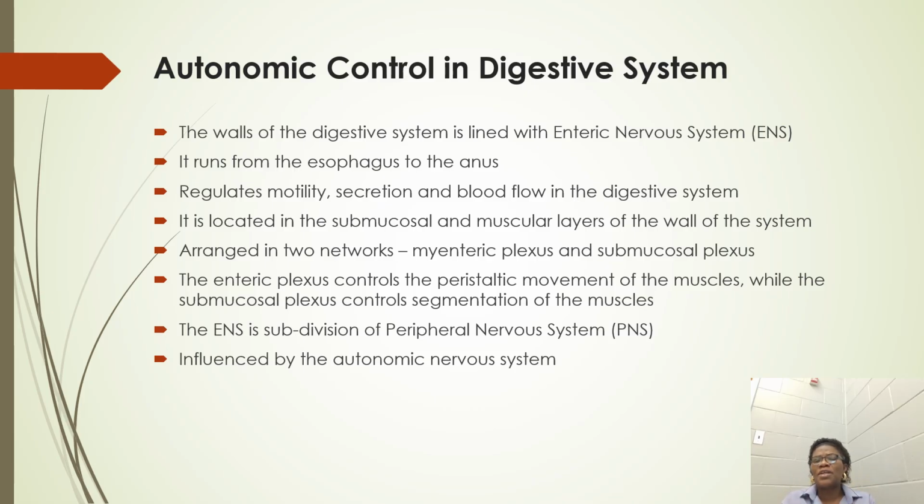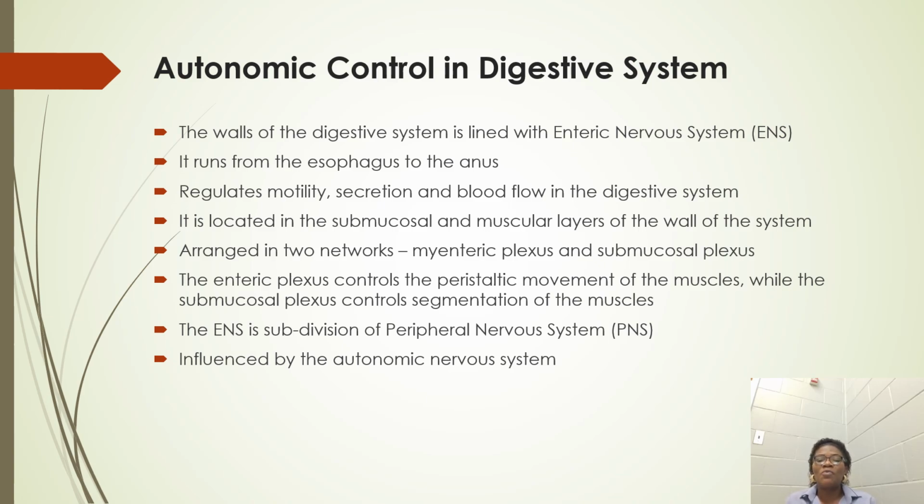The first network is referred to as the myenteric plexus, while the second one is referred to as the submucosal plexus. The myenteric plexus controls the peristaltic movement of the muscles, while the submucosal plexus controls the segmentation of the muscles.